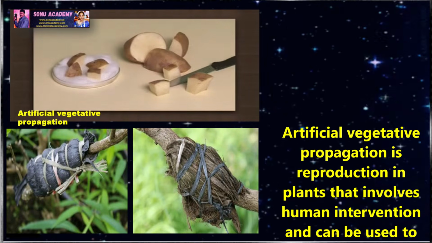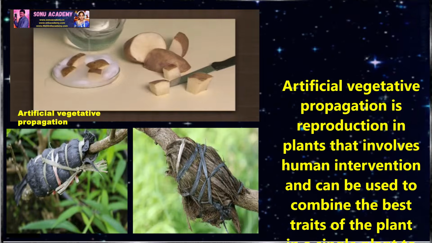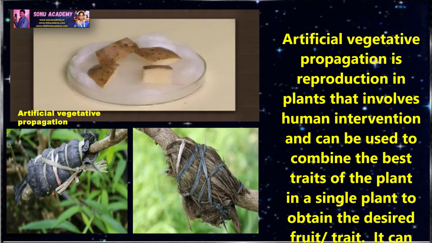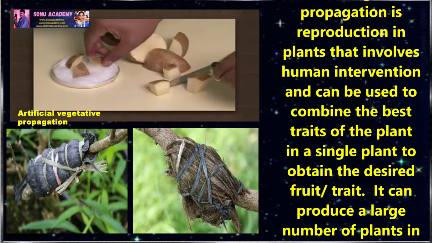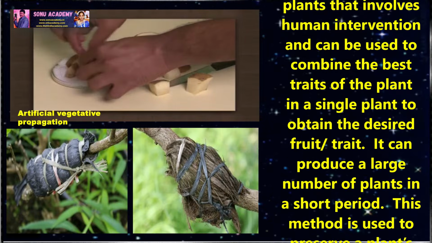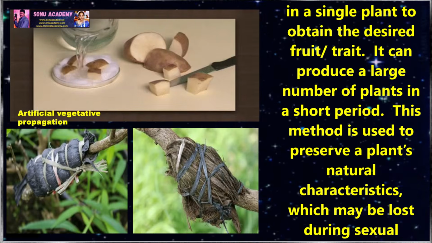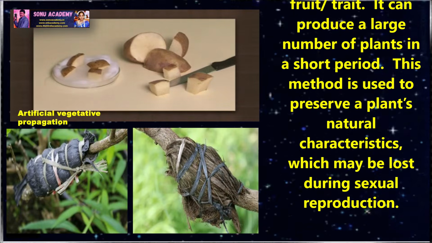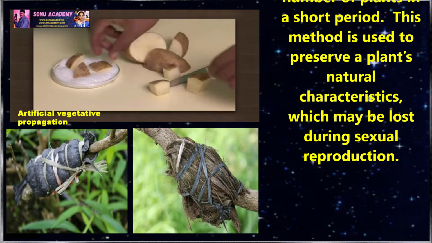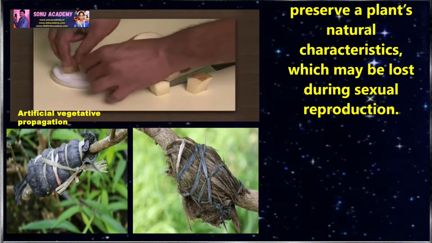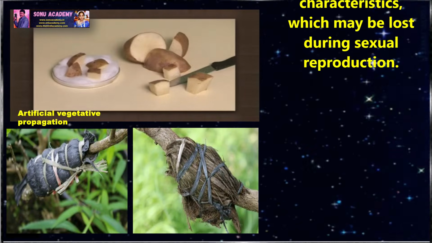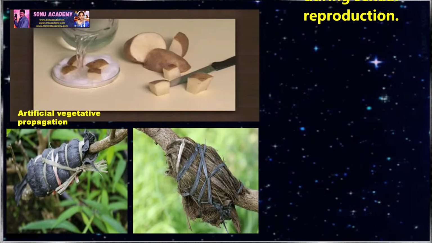Artificial vegetative propagation is a reproduction in plants that involves human intervention and can be used to combine the best traits of plants in a single plant to obtain the desired fruit or trait. It can produce a large number of plants in a short period. This method is used to preserve a plant's natural characteristics which may be lost during sexual reproduction.